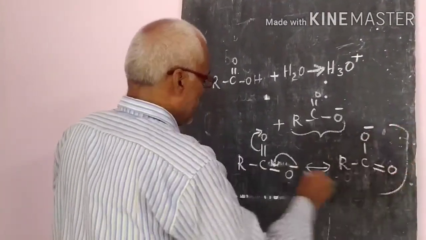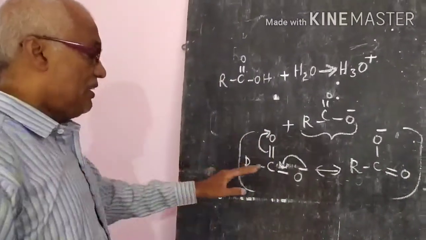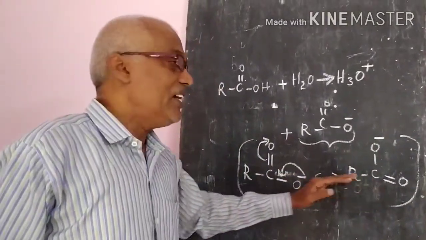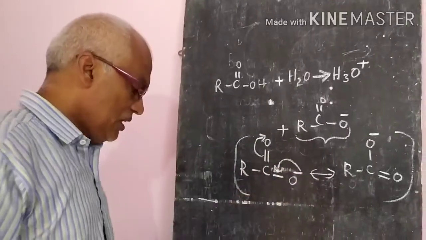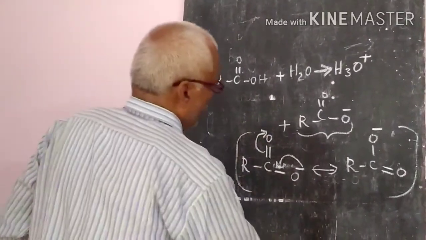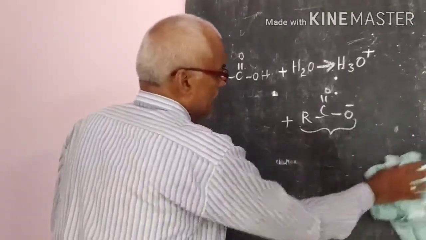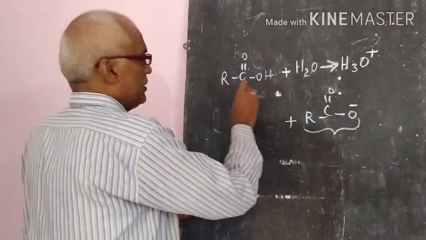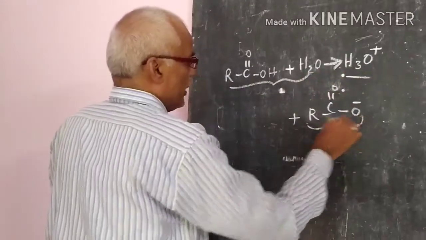So these resonance structures will form and they will stabilize the carboxylate ion. That is the formation. So whenever we are writing down a reaction, suppose we know the reactants and the products.